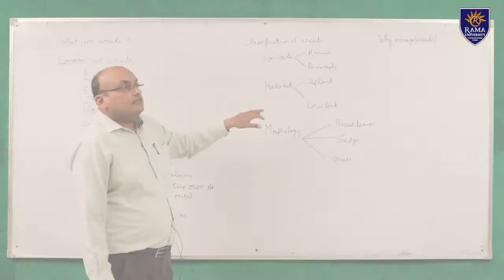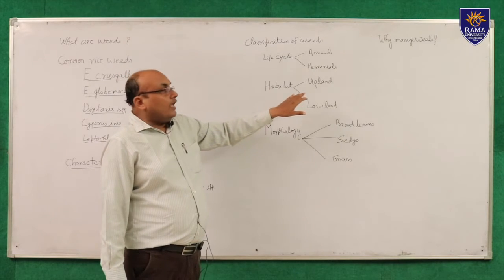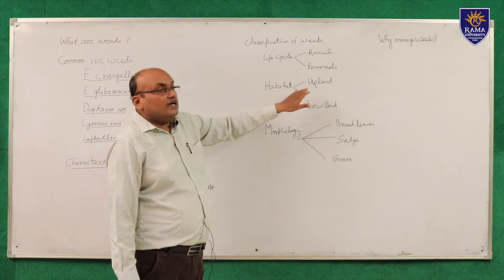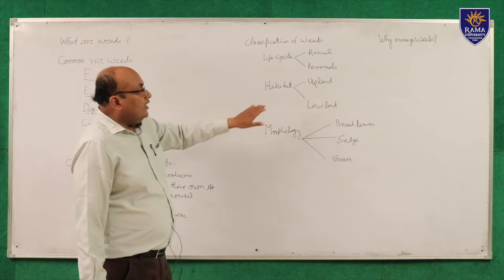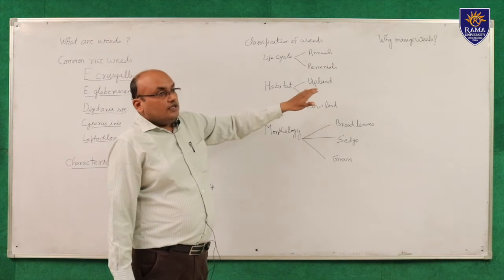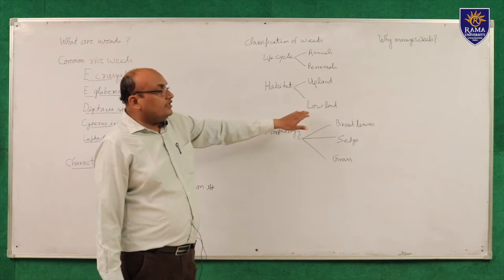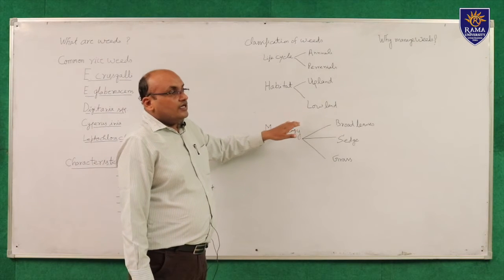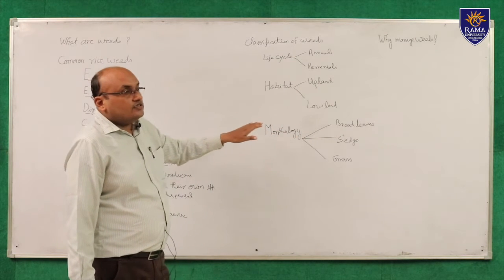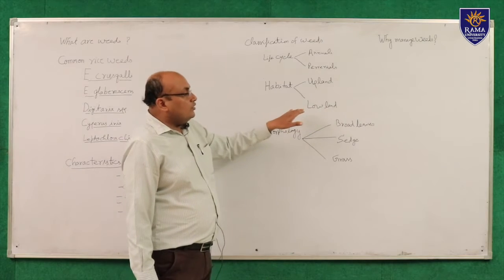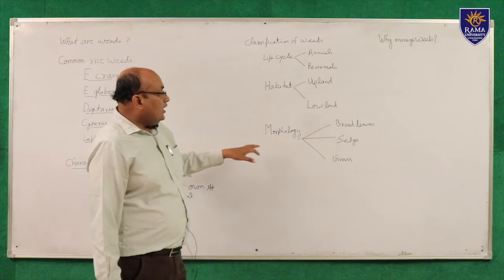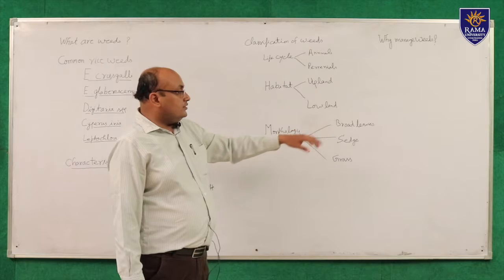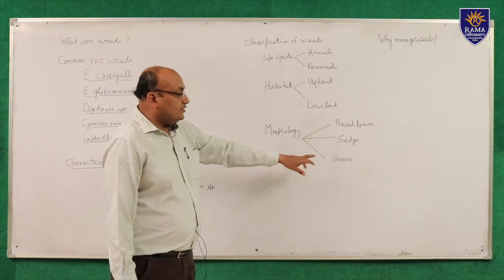According to habitat, there are weeds found in paddy fields in upland situations where the moisture is less. In lowland conditions, the weeds grow where moisture is sufficient and soils are moist and saturated. According to morphology, weeds are classified into broadleaf weeds, sedges and grasses.